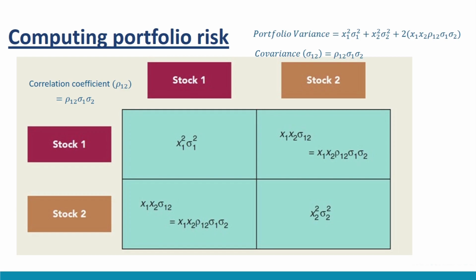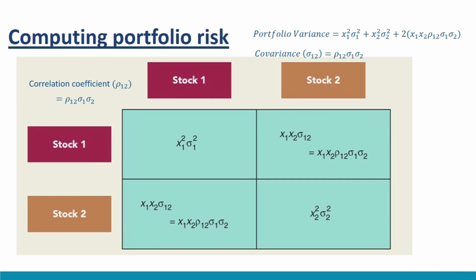If the two stocks move together, then you would expect the correlation coefficient, ρ12, to be positive, and therefore the covariance to be positive as well. Similarly, if the two stocks move in opposite directions, then you would expect the correlation to be negative. If the stocks are unrelated, then we can expect the correlation coefficient and covariance to be closer to 0.